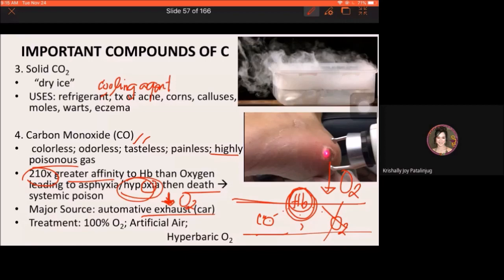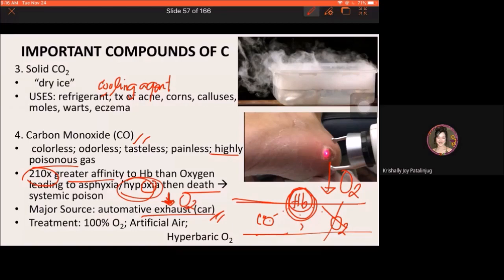Okay? So, systemic poison yung ginagawa ni carbon monoxide. Okay? Systemic poison. Okay? So, delikado siya. Highly poisonous yung carbon monoxide. So, yung major source, again, ng carbon monoxide is automotive exhaust. Okay? Yung gina-release sa tambutso sa mga sakyanan. Usually, yan yung cause ng carbon monoxide.